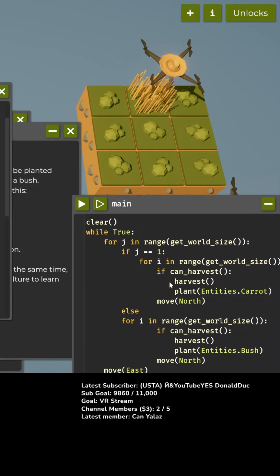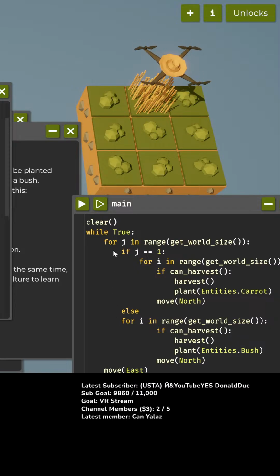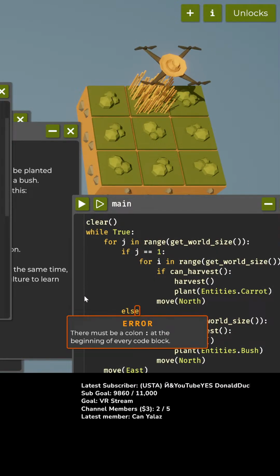If we can harvest, and plant a carrot and move north. Otherwise, for I in range, get world size. Then if we can harvest, and plant a bush and keep going north. And then go east at the end of the row. Okay. Let's give it a try.